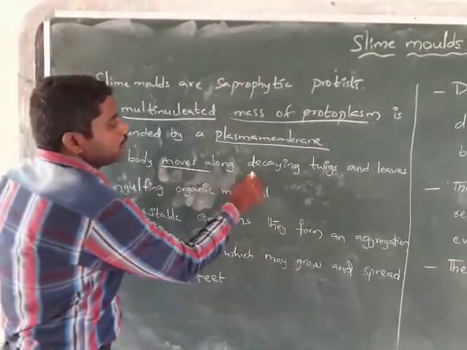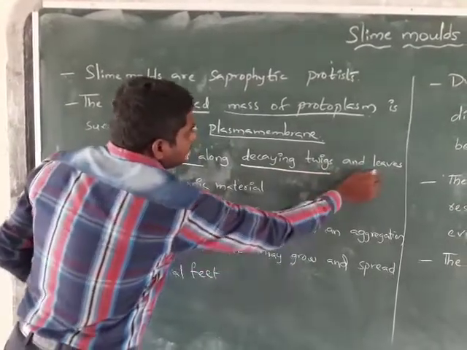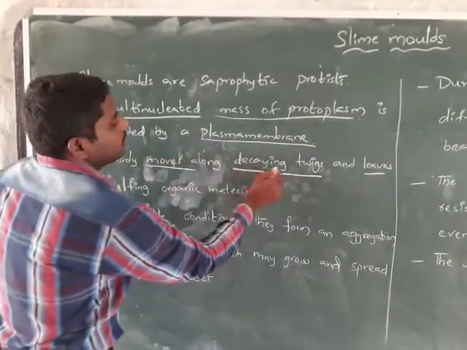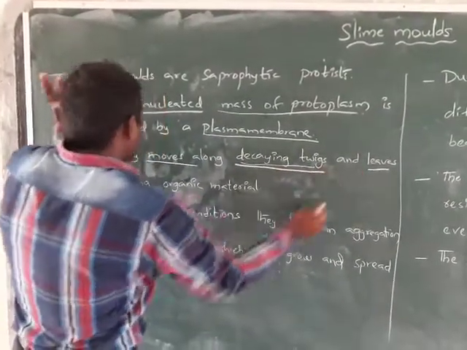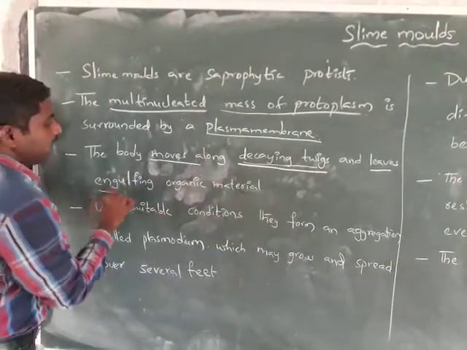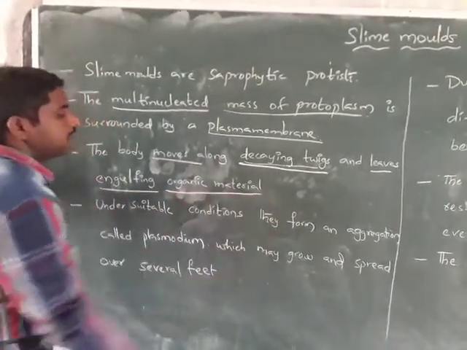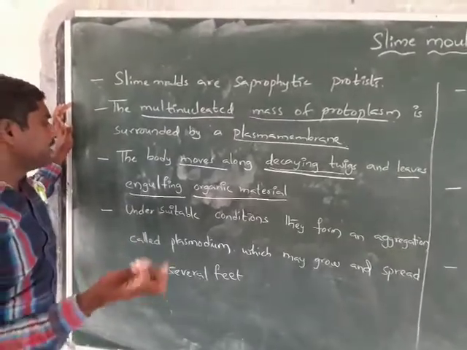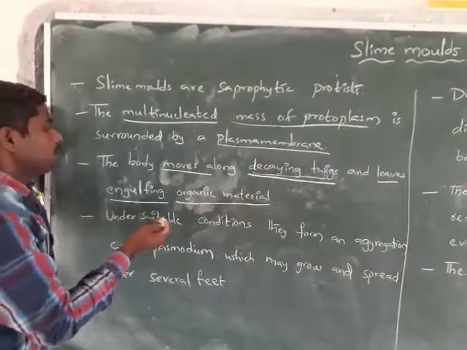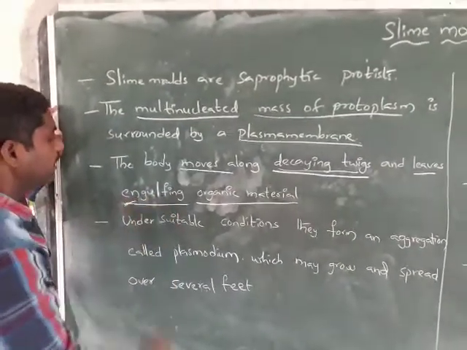Next, the body moves along decaying twigs and leaves, engulfing the organic material. It takes the food material by the process of engulfing.